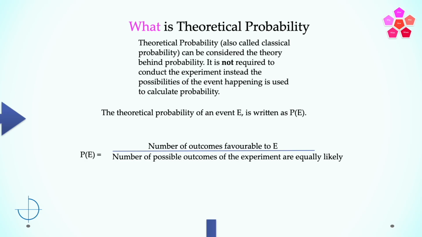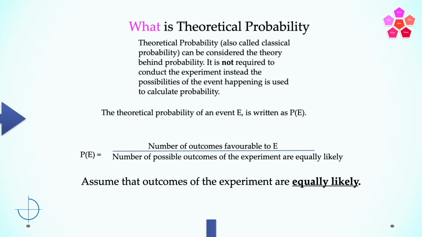If you are able to really absorb this formula, you just need to understand it in simpler detail: the number of outcomes that favor the event E, that is, the happening of the event E, divided by the total number of all possible outcomes of the experiment. Here, we assume that the outcomes of the experiment are equally likely. So, P of E is always greater than or equal to 0 and is always less than or equal to 1.